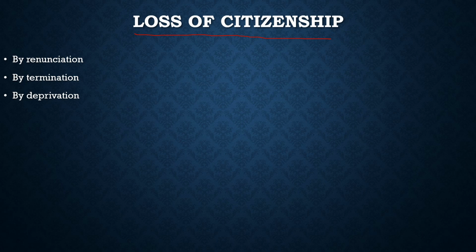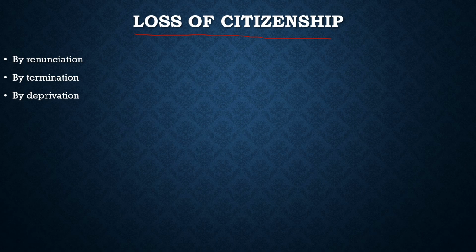The last one is the citizen has been ordinarily resident out of India for 7 years continuously. For example, if any person starts living in any foreign country and lives there for 7 years without any continuity, he may lose citizenship. But there are a few criteria here. For example, if a person is going abroad for studying, then he won't lose the citizenship.